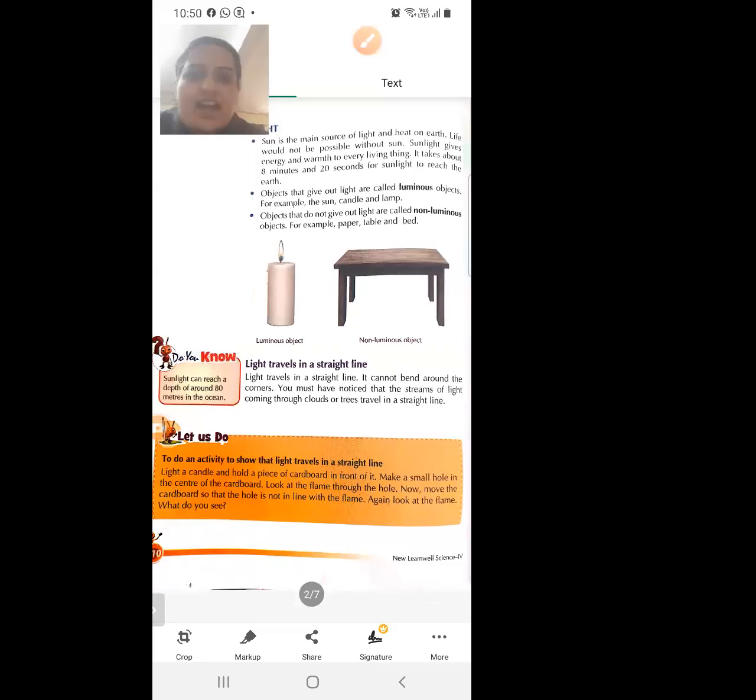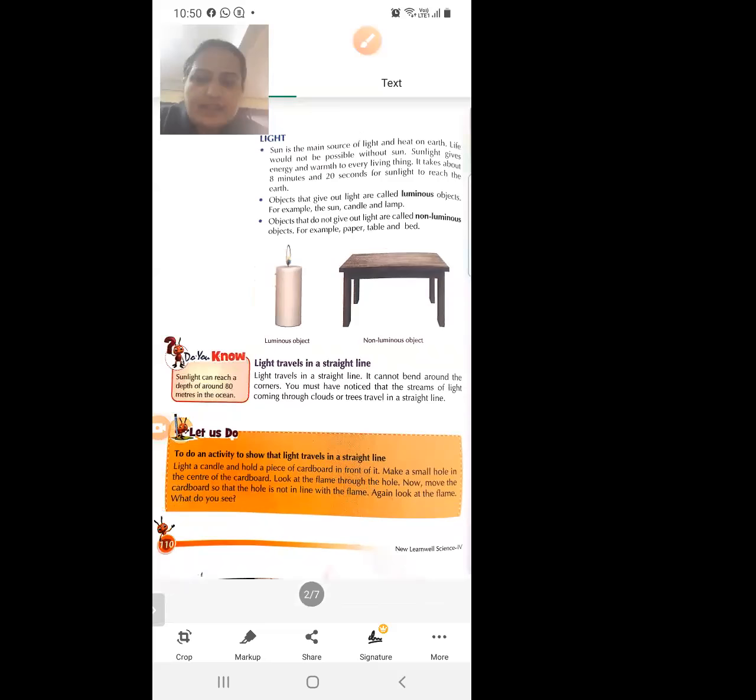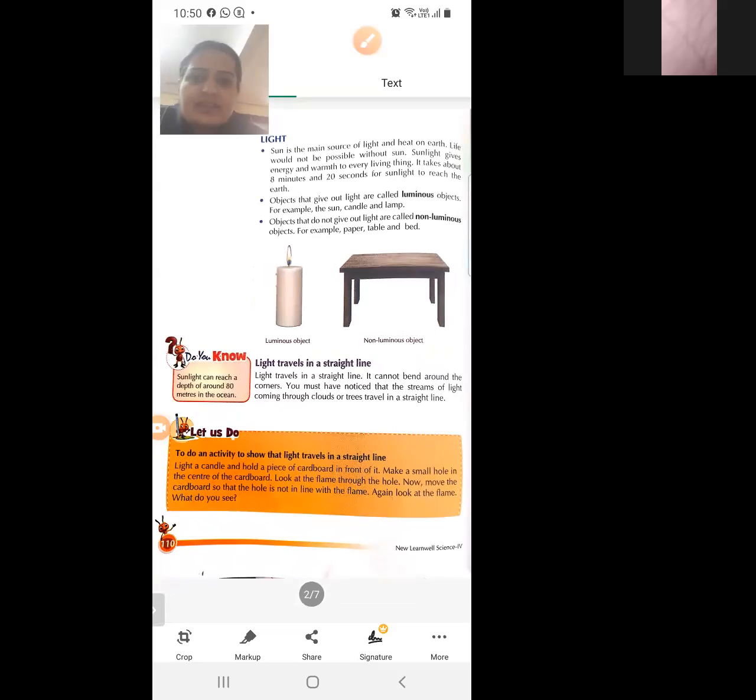Source of light on the earth is sun. So sun is the main source of light on the earth's surface.